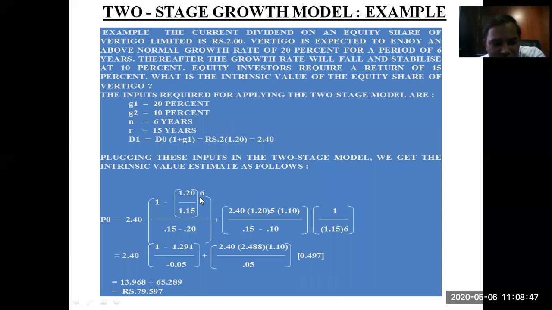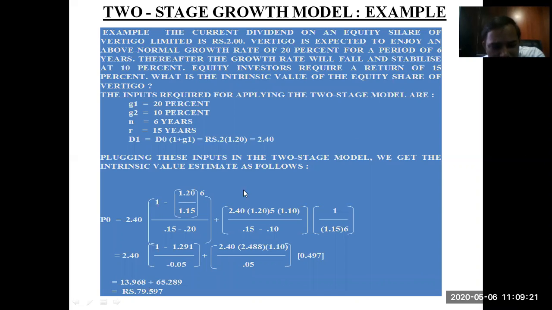Because for the first 6 years, your growth rate is going to be 20%, so we are calculating it for the first 6 years only. What will be the value at the beginning of the first 6 years? Your D1 will be converting itself into D6, divided by R minus G. Your required rate of return was given as 15% and growth is 20%, so 15% minus 20%.